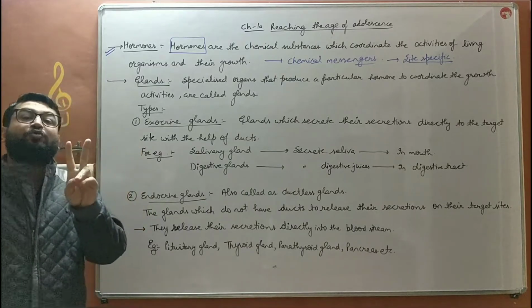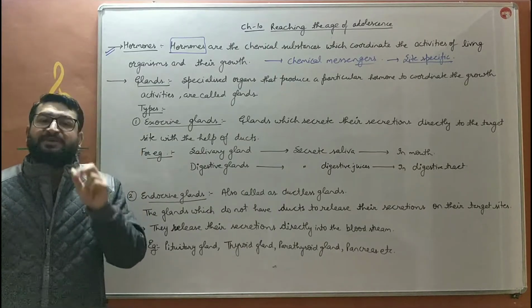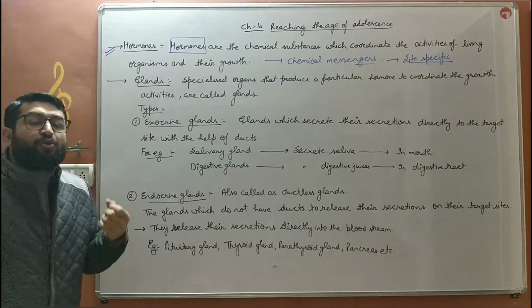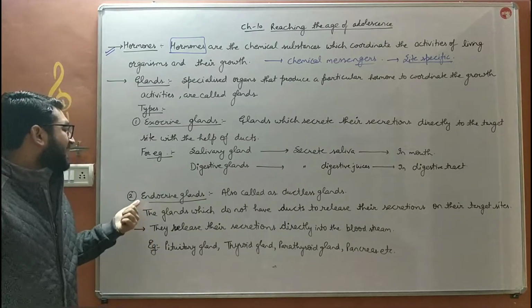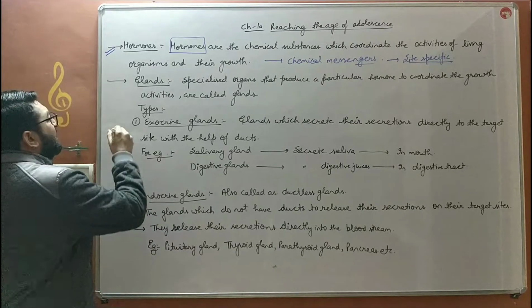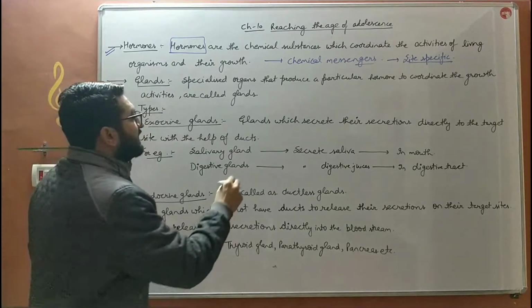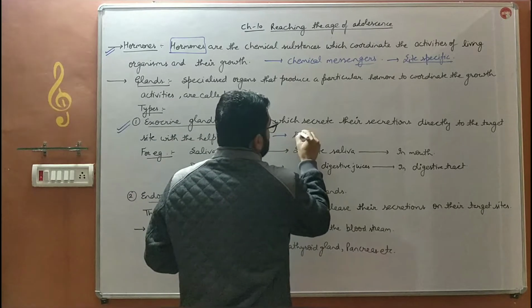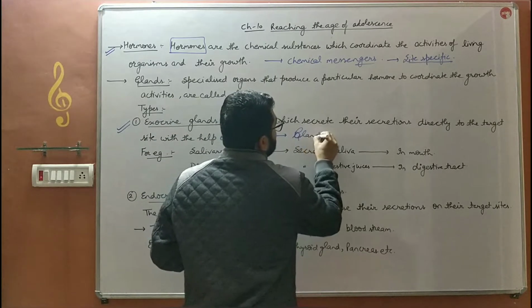These glands are of two types. One is exocrine glands and another is endocrine glands. First we'll discuss what the exocrine glands are. They are also known as glands with ducts.